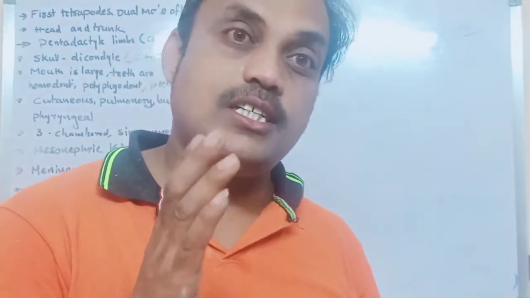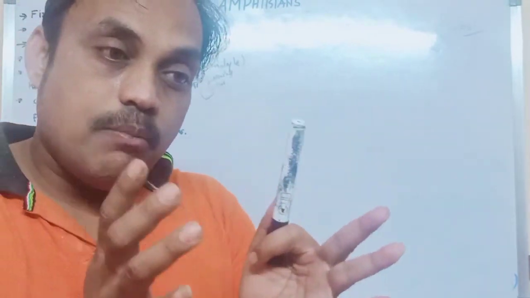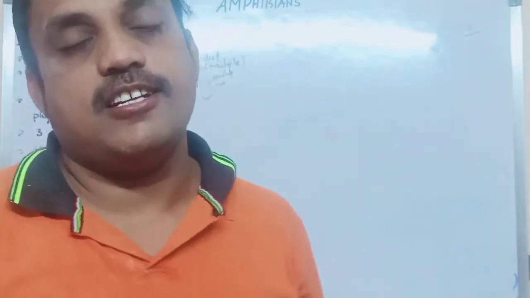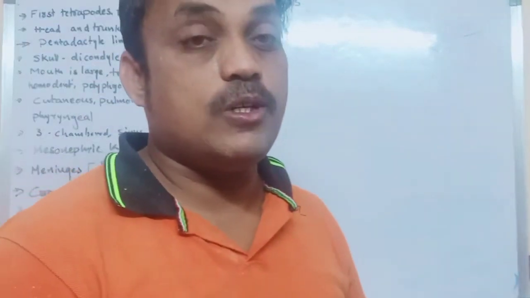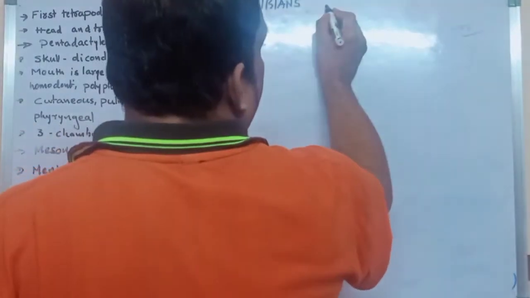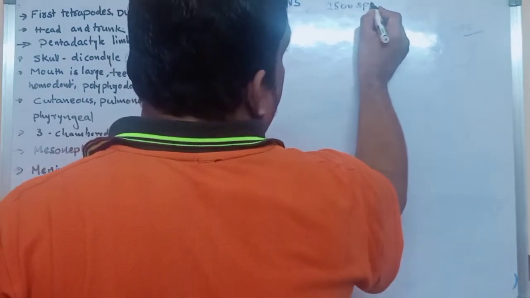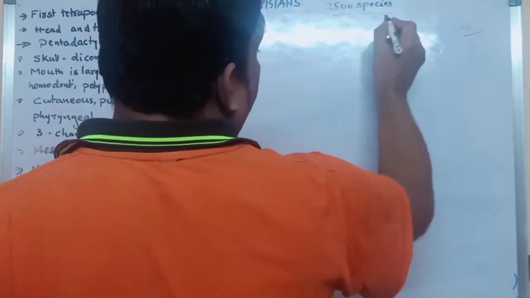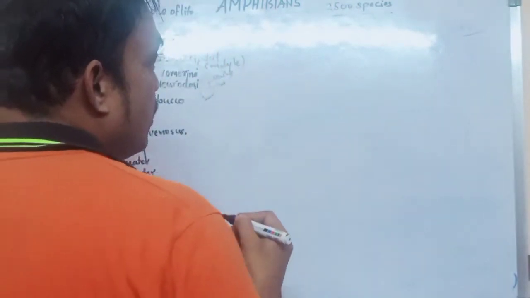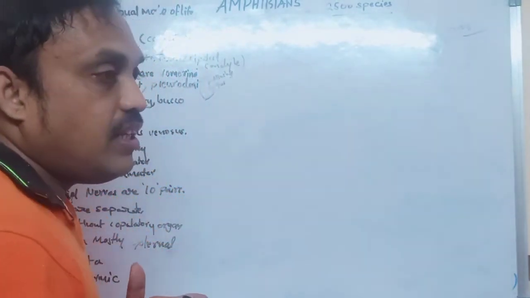That is the first point about these vertebrates. There are approximately 2500 species of amphibians. Amphi means dual. Amphibians live on land and water.